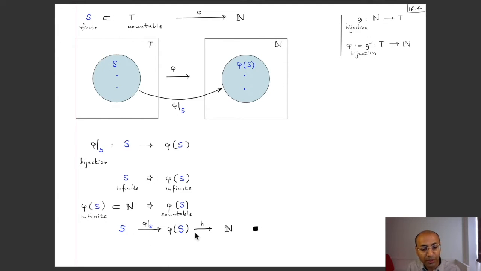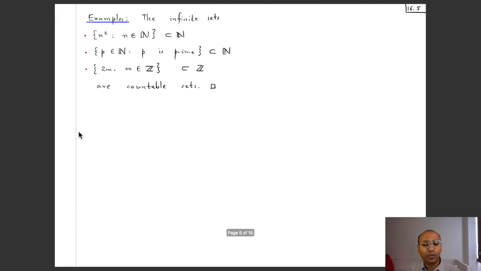But we also know that we have a bijection from S to phi S, that was this restriction map. So this is a bijection, this is a bijection, so their composition is also a bijection. So we have got a bijection from S to the set of natural numbers, and the inverse of this is also a bijection, and this time from N to S. So we have got a bijection from N to S, and that shows that this set S is countable. So we have just proved that every infinite subset of a countable set is countable.